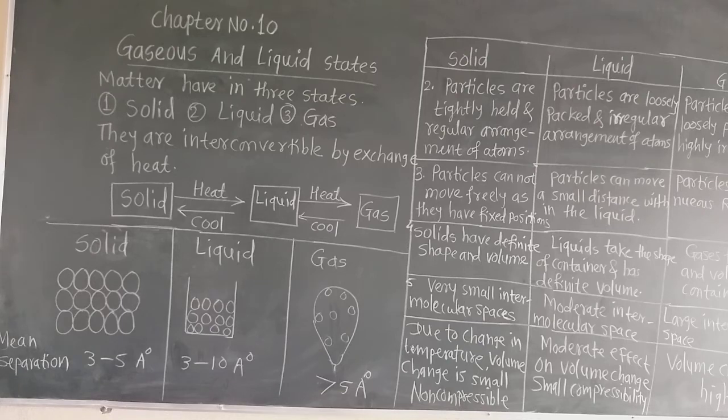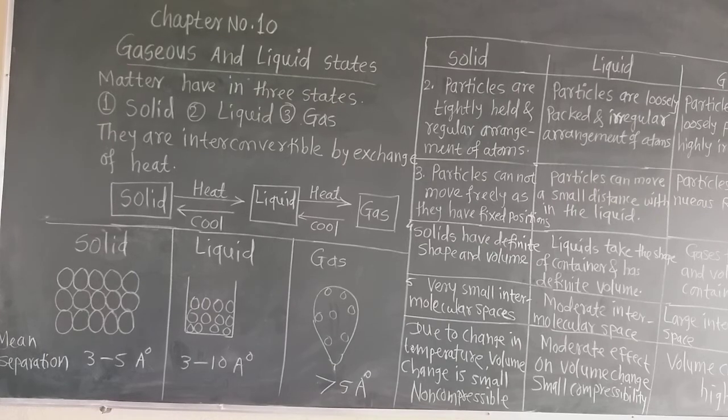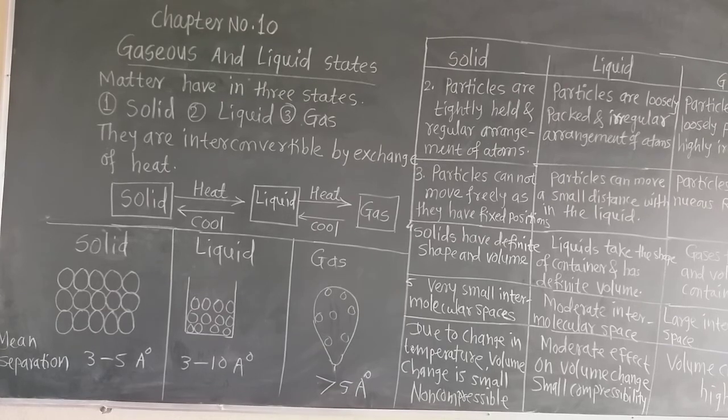That means agarbatti. If we place it in one corner, the smell will come to the other corner. Why does this happen? This happens due to the phenomenon of diffusion. Gas has the phenomenon of diffusion. They can diffuse because there are negligible attractive forces between the particles of the gases.